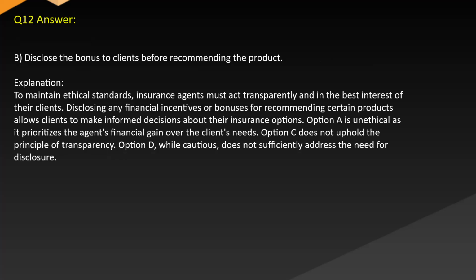Answer. B. Disclose the bonus to clients before recommending the product. Explanation. To maintain ethical standards, insurance agents must act transparently and in the best interest of their clients. Disclosing any financial incentives or bonuses for recommending certain products allows clients to make informed decisions about their insurance options. Option A is unethical as it prioritizes the agent's financial gain over the client's needs. Option C does not uphold the principle of transparency. Option D, while cautious, does not sufficiently address the need for disclosure.